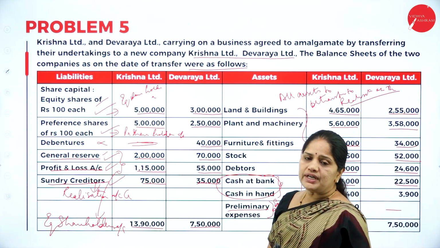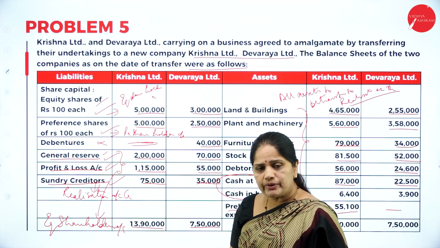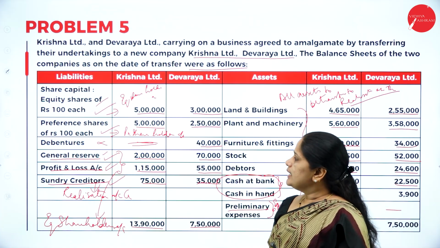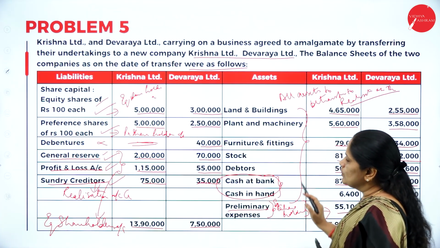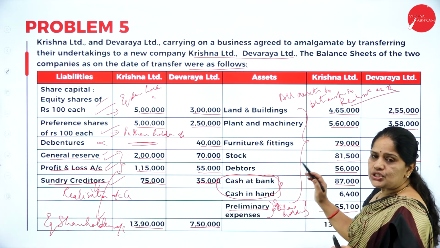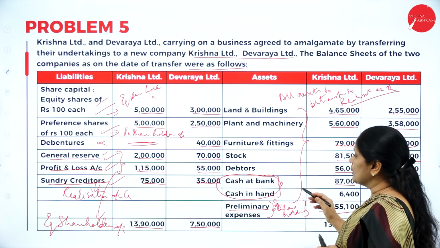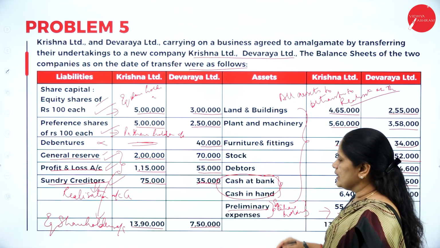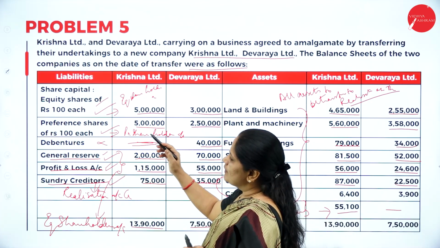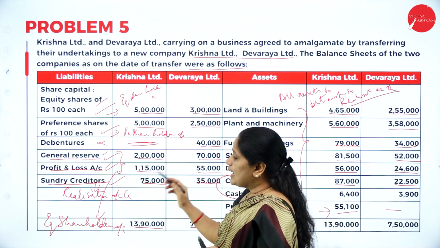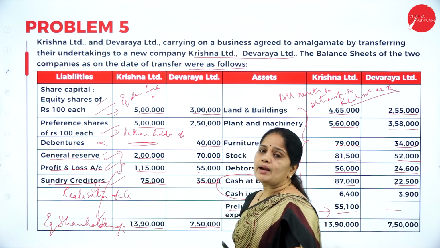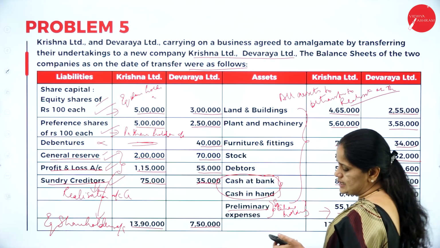If there is a profit on realization, that also should be transferred to equity shareholders account. So in this way, we have to make a note of the balance sheet. All assets go to realization account; cash should be transferred only if it is taken over by the purchasing company. Preliminary expenses go to equity shareholders account, shareholders funds will go to shareholders account, liabilities will go to realization account, and preference share capital will go to preference shareholders account.